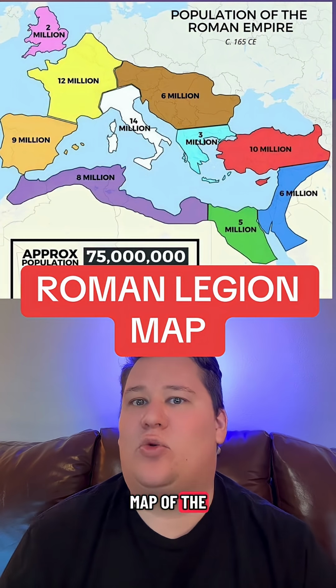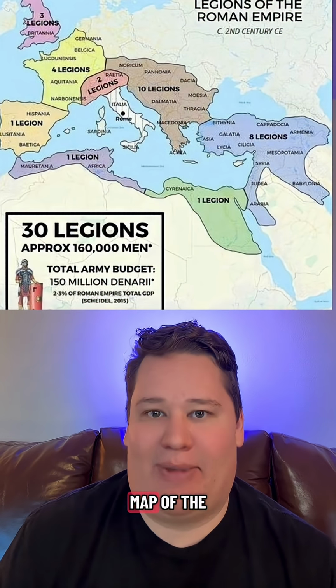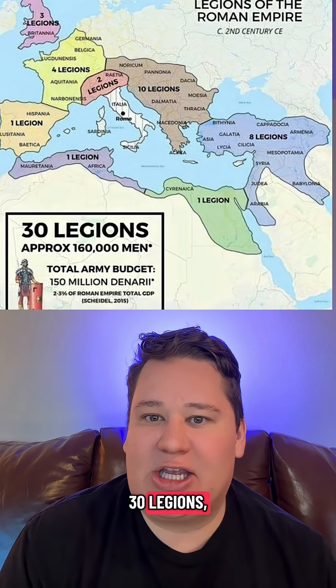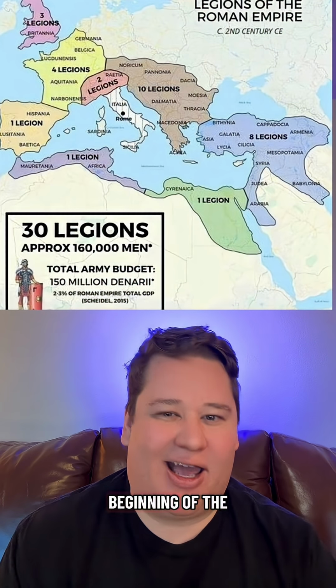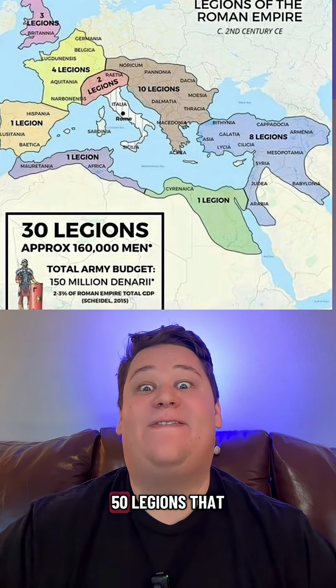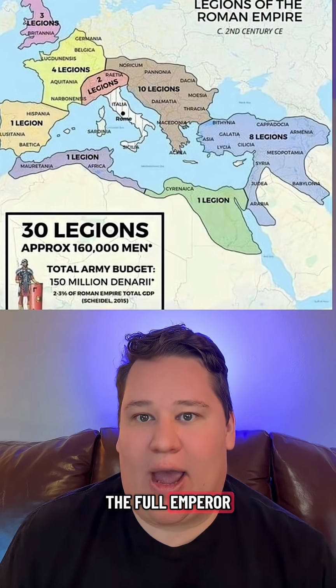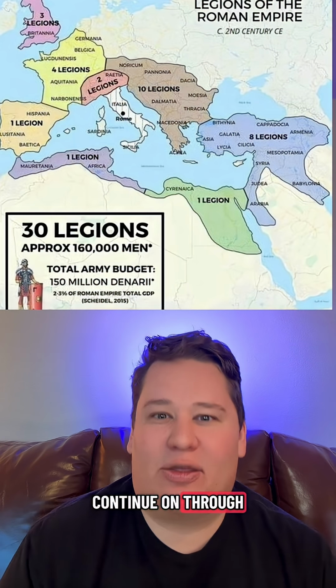Shown you this map of the Roman population throughout the Roman Empire, but let's look at this legion map of the Roman Empire. You can see the different legions. Now there's about 30 legions, but they would kind of come and go. During the end of the Republic, beginning of the Empire era, there would be 50 legions that Augustus would then later disband when he became the full emperor of Rome, leading to about 28 that would continue on through for hundreds of years.